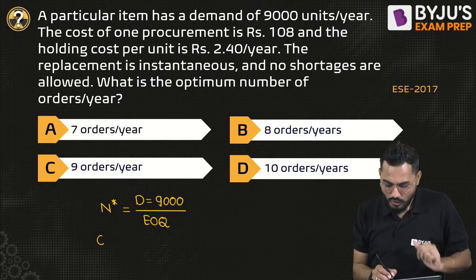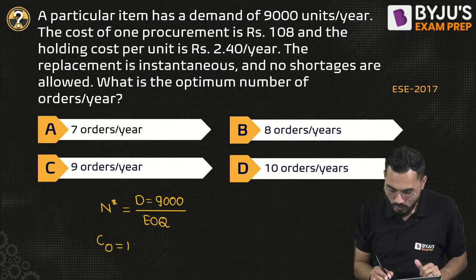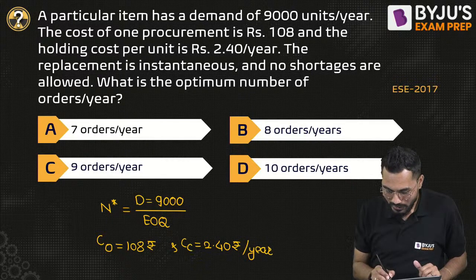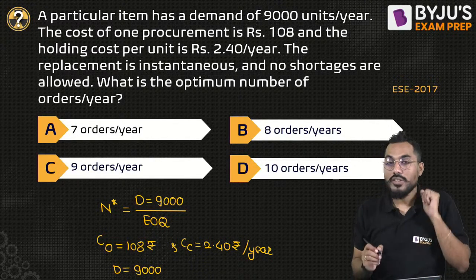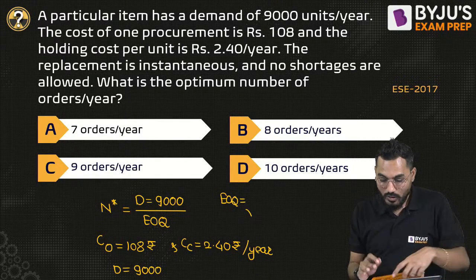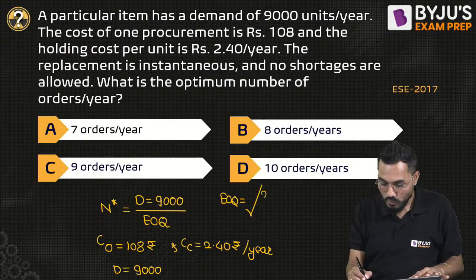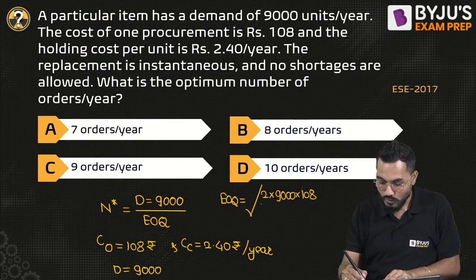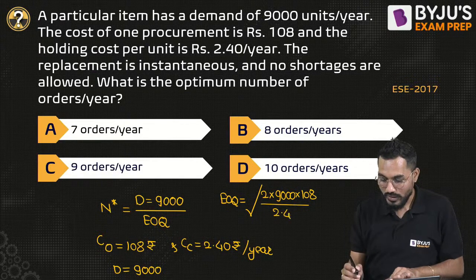So what is that, sir? Cost of ordering, CO, how much is it? Rupees 108, cost per order. What is the carrying cost? Carrying cost is 2.40 rupees per year. And the annual demand is exactly equal to 9,000. So how much is the economic order quantity? EOQ is equal to root of 2 into D into CO divided by CC. So 2 into 9,000 into 108 divided by 2.4. Is it okay? Yes.